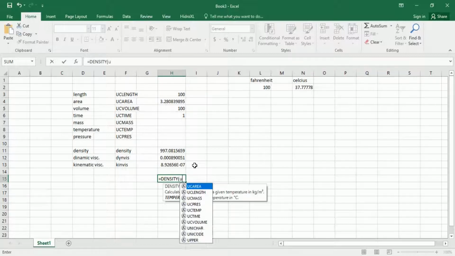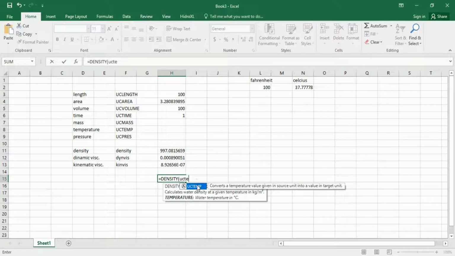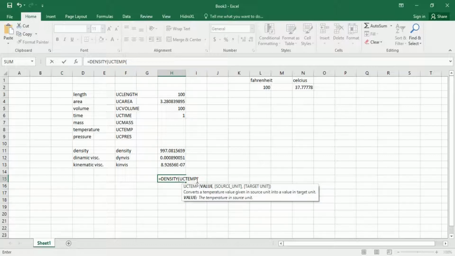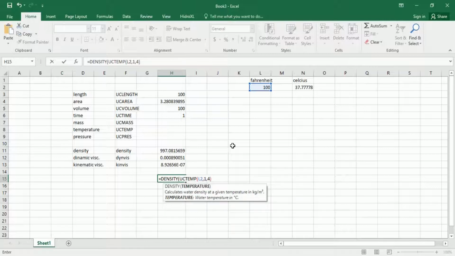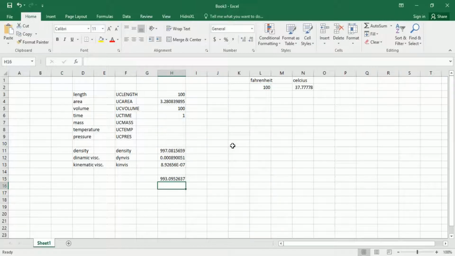So I write down UC temperature, and I put 100 here. I close this part and press number 1 and number 4 like we did before. Enter, and here is how much density we have at 100 Fahrenheit.